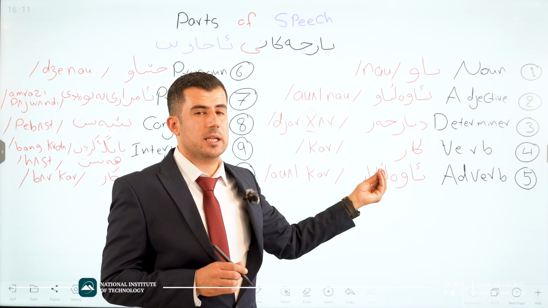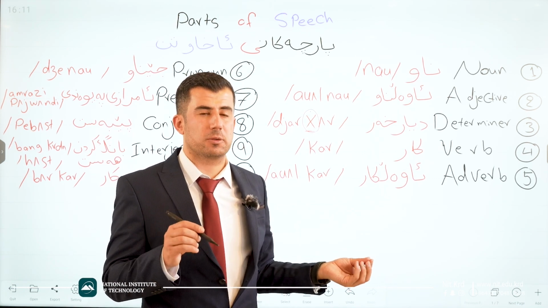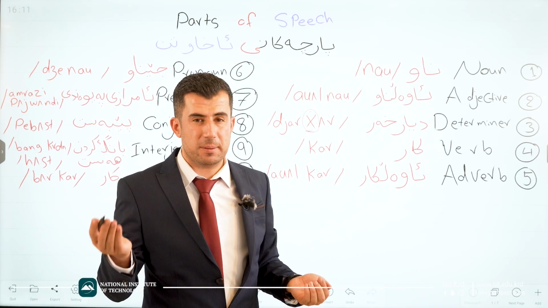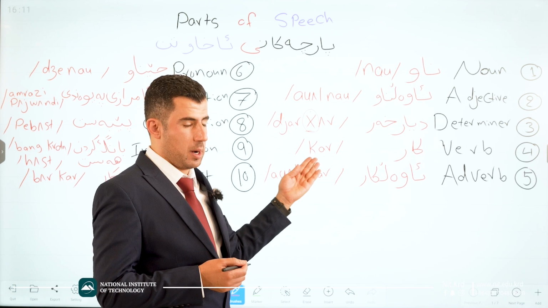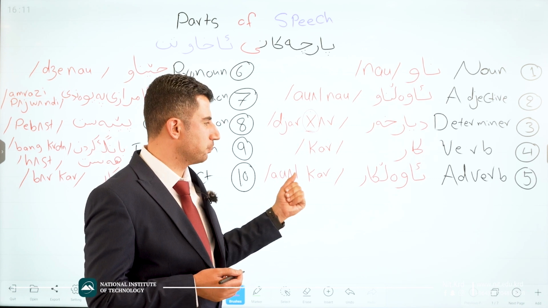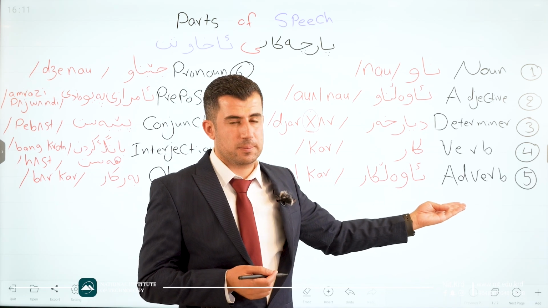Diyar kher. Number 4 is verbs or verb. In Kurdish we say kar. Also in Kurdish language it's possible to say firman. Firman and kar is the same. Good. How do we pronounce kar? Like this.